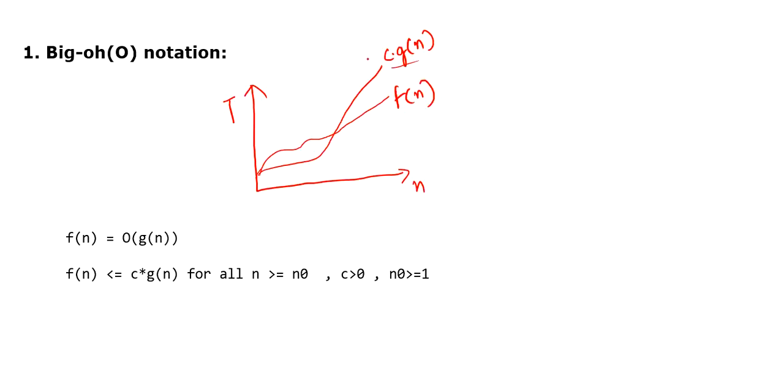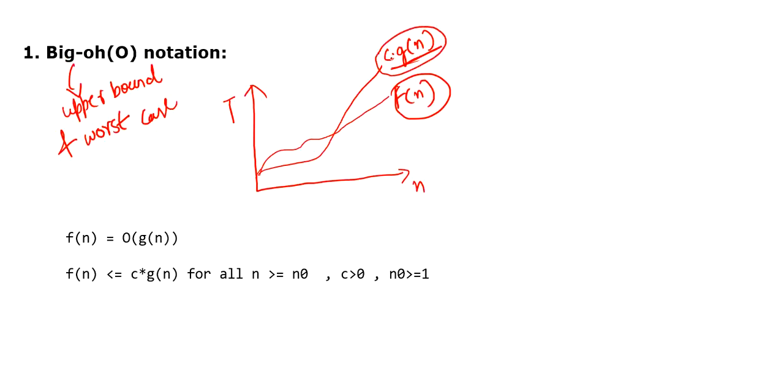This is the upper bound for our function. Whenever studying about big O notation, the one thing that you have to keep in your mind is upper bound and worst case. So these two words should be in your mind whenever reading about big O notation. This function is denoting that our function f of n cannot move beyond this limit. This is showing a kind of limit, the upper bound, and this function f of n cannot move above this upper bound.